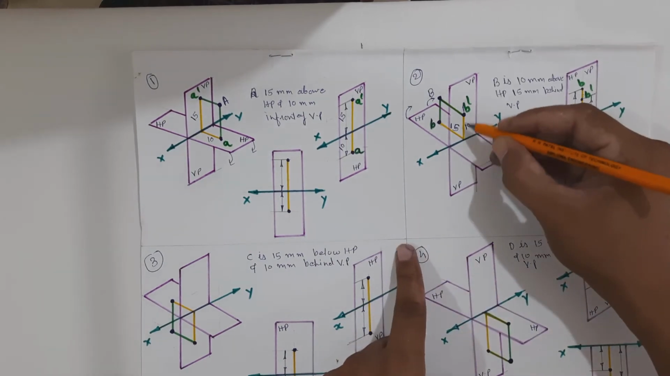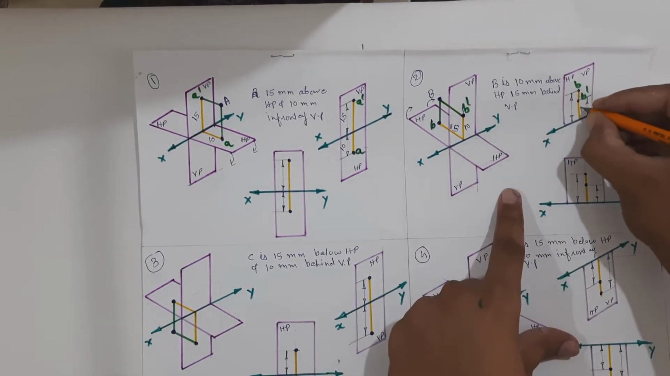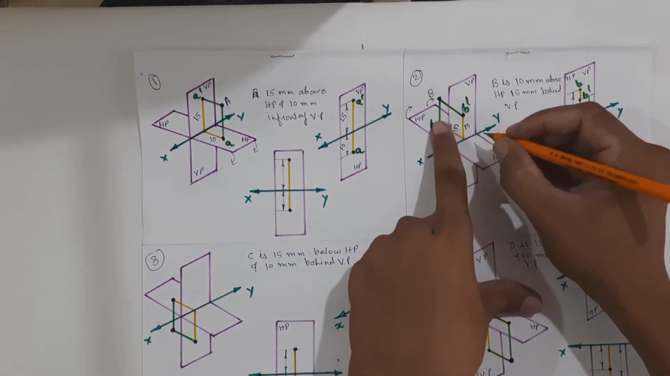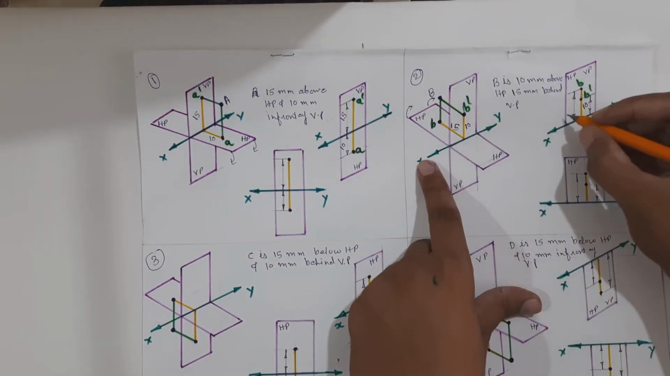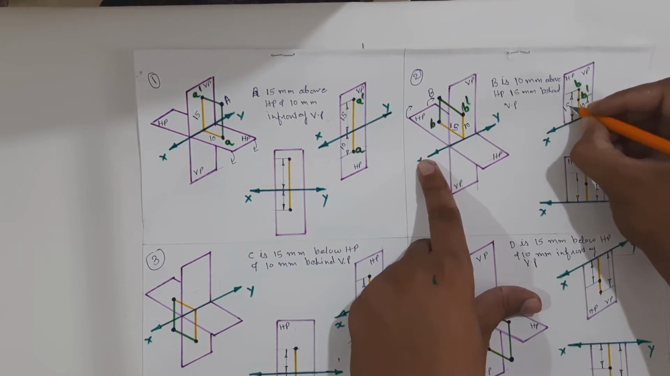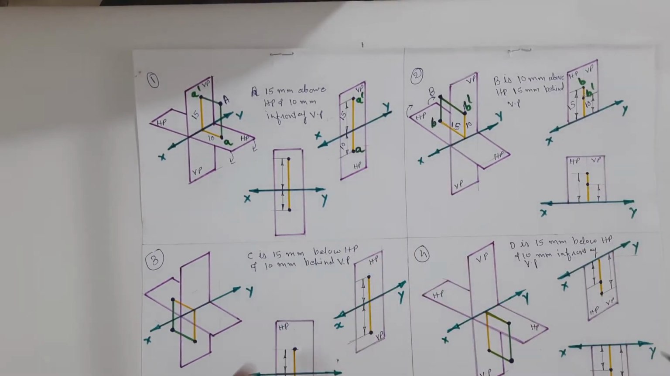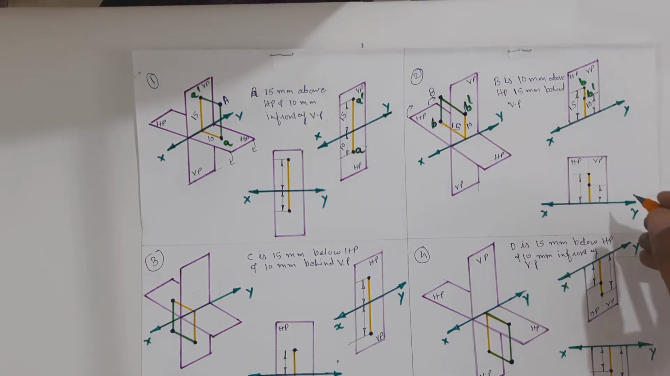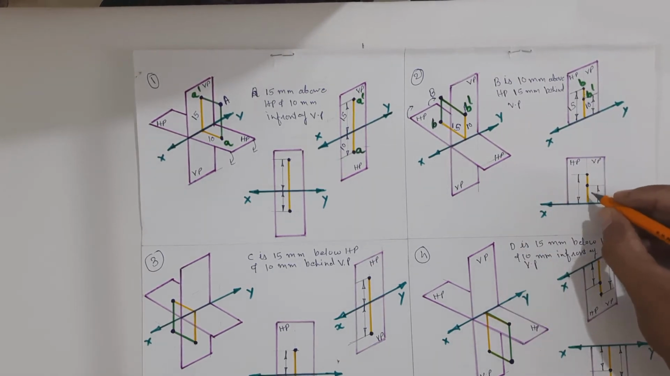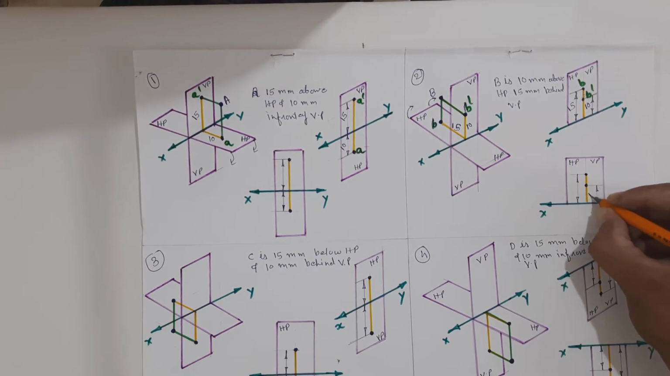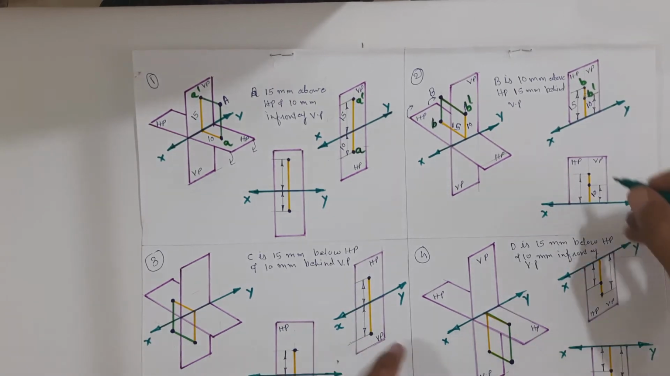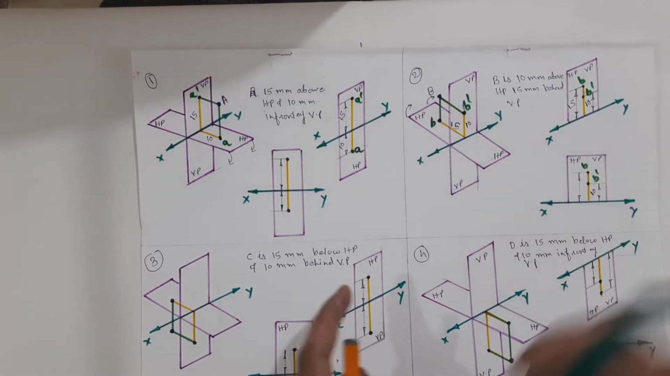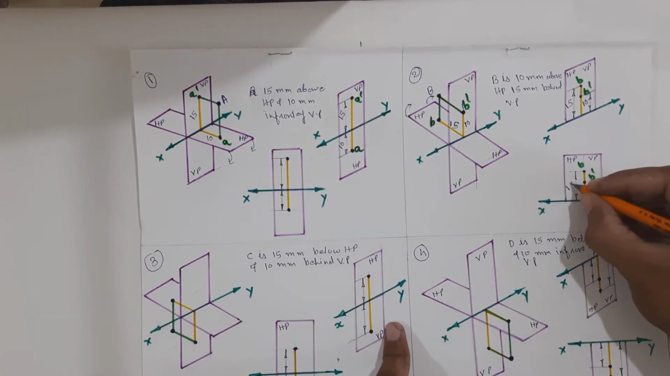So B dash will be 10 mm above XY line, and B will be 15 mm above XY line. So if you want to plot this projection with reference to XY line in 2 dimension, we will get B dash over here 10 mm above XY line and B over here 15 mm above XY line.